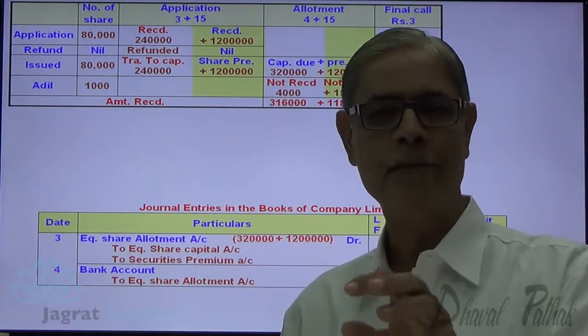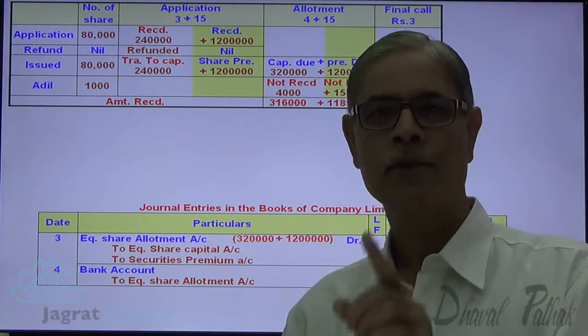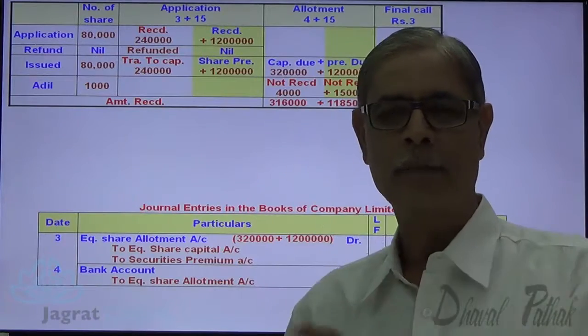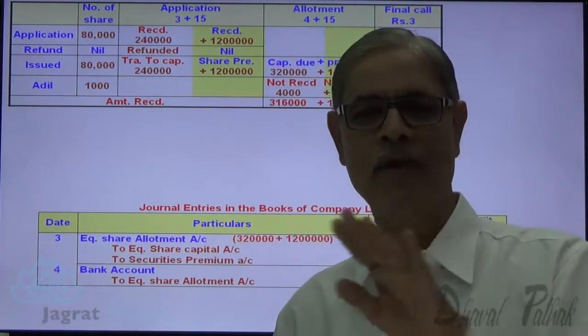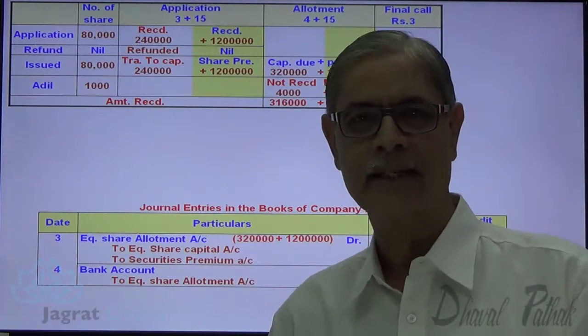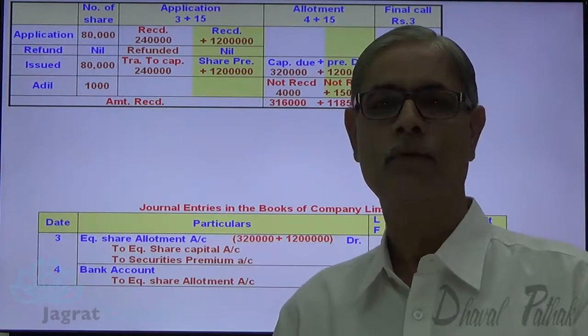If he pays in future, fine. If he doesn't pay, then we are required to forfeit the shares. When we forfeit the shares, the share allotment account debit balance has to be squared, has to be nullified. So share allotment account gets credited with 19,000 when we shall write the forfeiture entry.